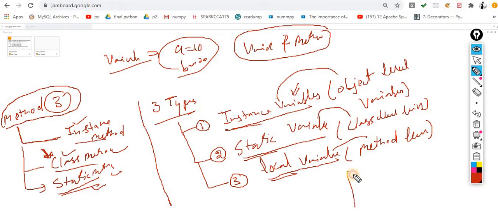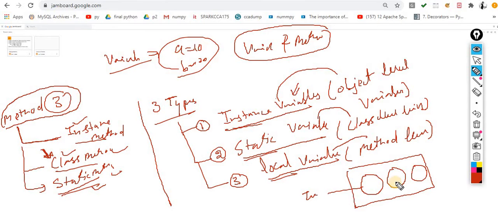Just like inside a class, let's suppose I divided data into three groups. One group belongs to the instance method, the second belongs to the class method, and the third belongs to the static method. And the same thing over here: inside a class I again divide the variables into groups. One group is the instance variable, and these are object level variables, meaning they are processed with the objects. The static variables are class level variables, and local variables mean method level variables. That's it. Now it's time to proceed further.